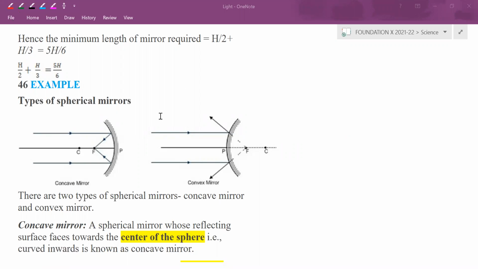Okay, so types of spherical mirror we will try to understand, and certain terminologies we will be learning about that. One is concave mirror. Please understand, concave or convex will be decided based on the reflecting surface. If our reflecting surface is like a cave, then it is called concave.